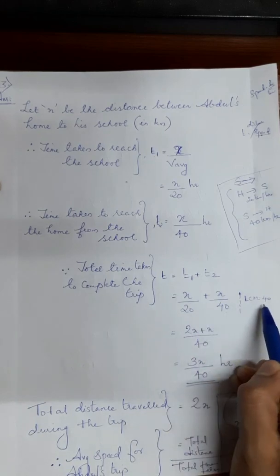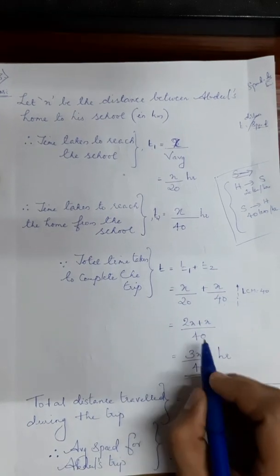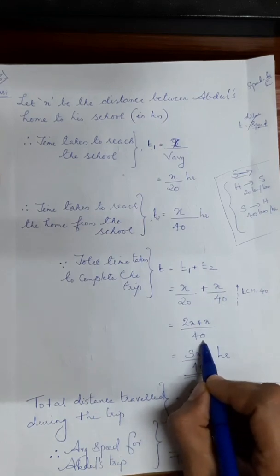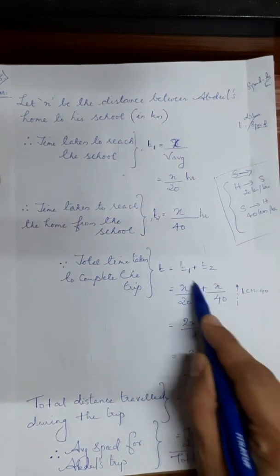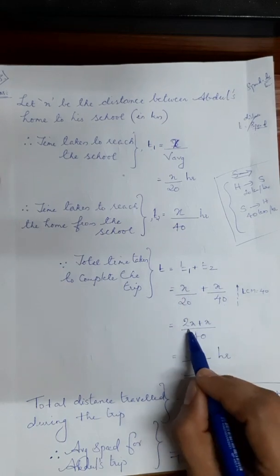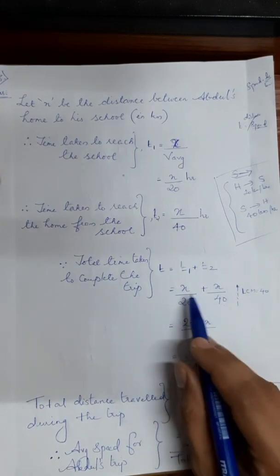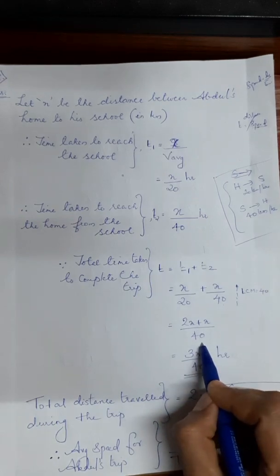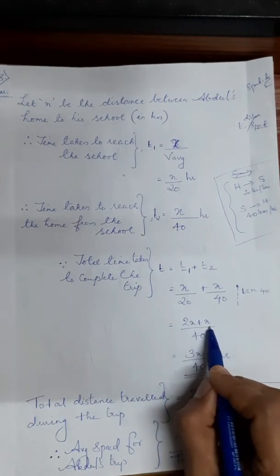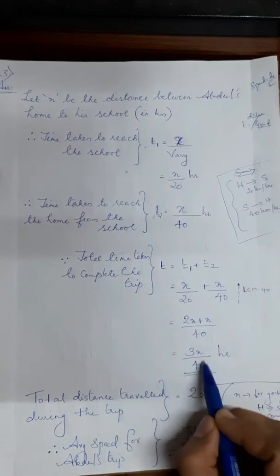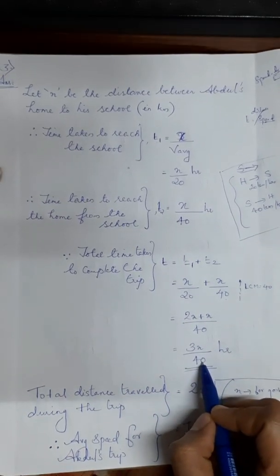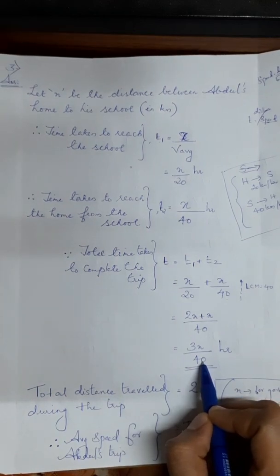While taking the LCM, we get 40. To make the denominator 40, we multiply the first term by 2, so we get 2x by 40 plus x by 40, that is 2x plus x by 40. These are the same variables, so we can add them. So 3x by 40 hour is our total time taken. Is it clear? 3x by 40.